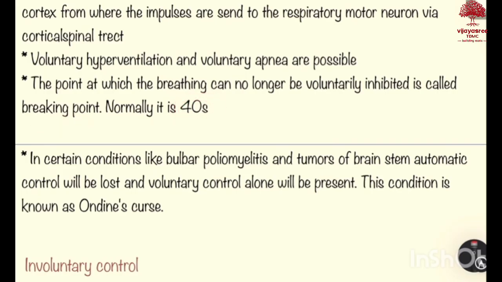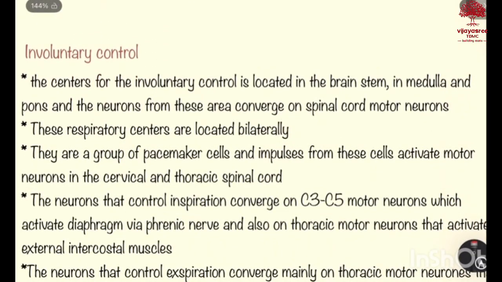In certain conditions like bulbar poliomyelitis and tumor of brainstem, automatic control or the involuntary control will be lost and voluntary control alone will be present. This condition is known as Ondine's curse. Now let's move on to involuntary control.